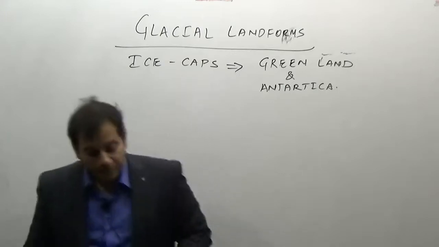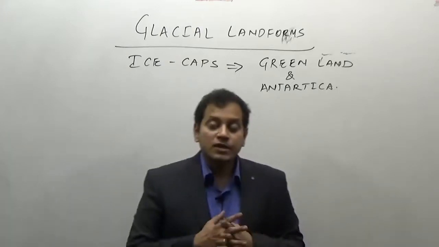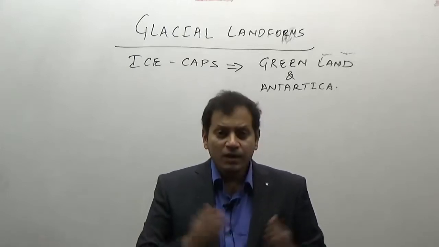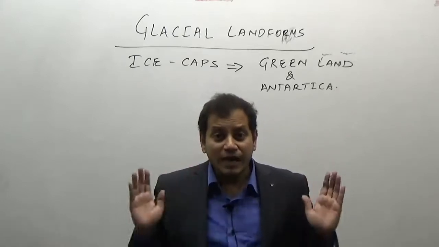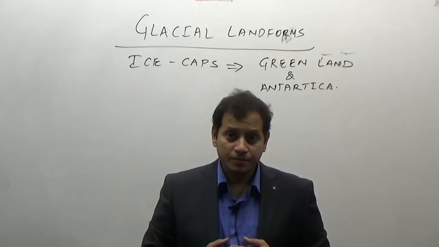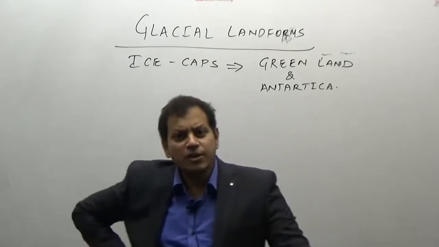Now these ice caps which are present on the surface of the earth, these are the two areas. Now, is there any place on the earth where the ice is permanently present? Is ice present on Mount Everest?